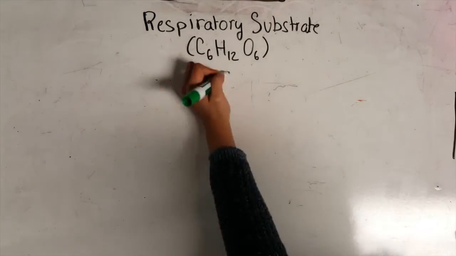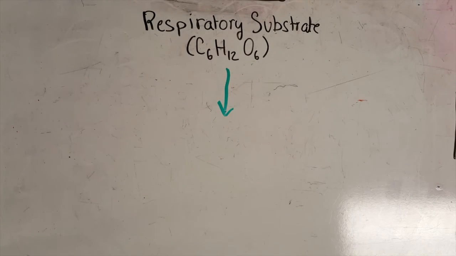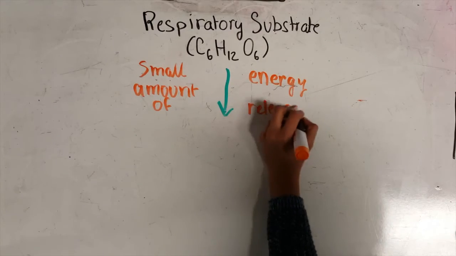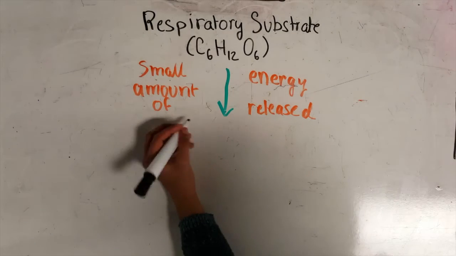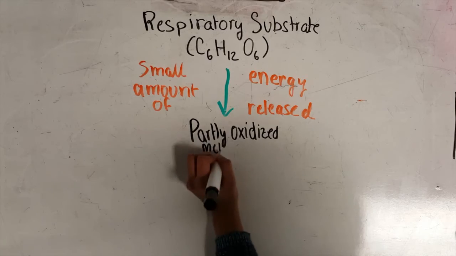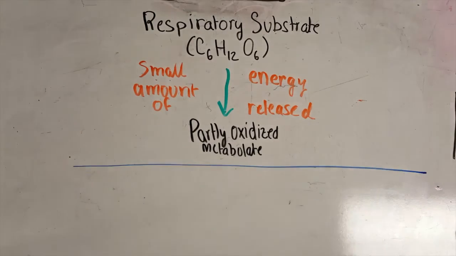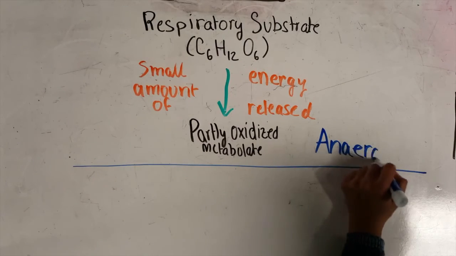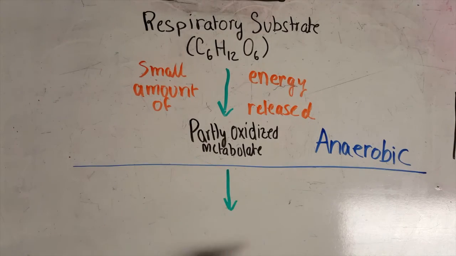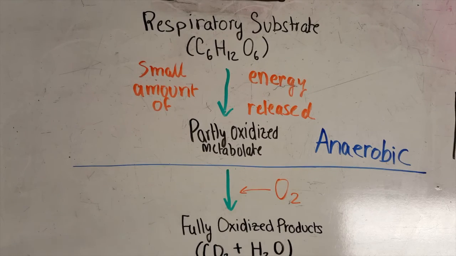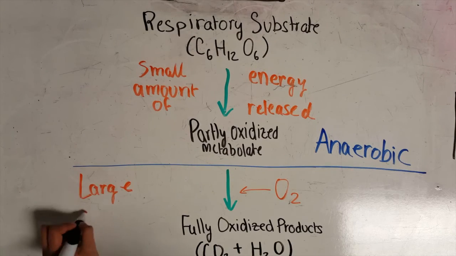The first step of respiration is called glycolysis, and it happens both anaerobically, without oxygen, and aerobically, with oxygen. The anaerobic reaction doesn't release much energy, so its product is still pretty high energy. But the aerobic reaction, which continues the anaerobic reaction, releases a lot of energy. Aerobic respiration happens in a series of redox reactions. The reactants are called cytochromes, and they keep getting reduced until oxygen acts as a terminal electron receptor and it's reduced to water.